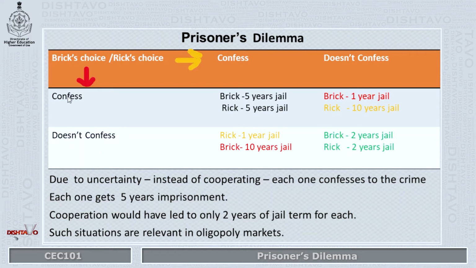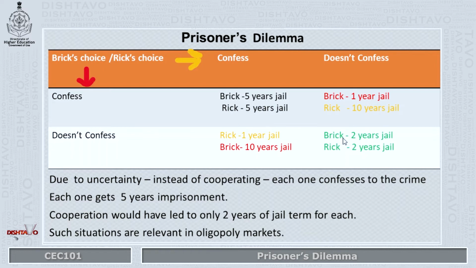If Brick does not confess and Rick confesses, that is, Rick cooperates with the police and admits to the crime, then Rick helps the police, so he gets only 1 year jail, but Brick will get 10 years jail because he has not confessed. If both are intelligent enough and they decide not to cooperate with the police, this is actually the best outcome for them.